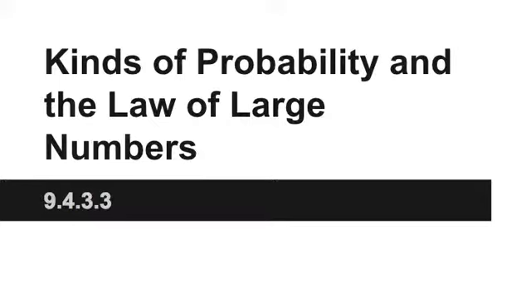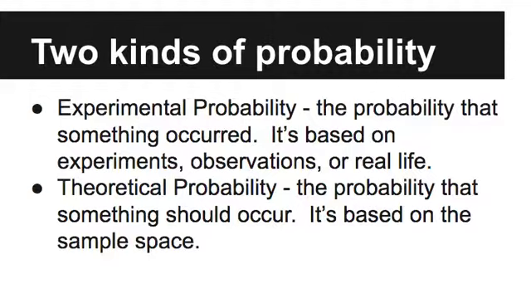All right, so what do we got next here? Can I switch slides? Maybe. All right. So there are two kinds of probability. The first question on the quiz asked you about basically like which kinds of probability it was, or it asked you a question about give me the experimental probability or give me a theoretical.